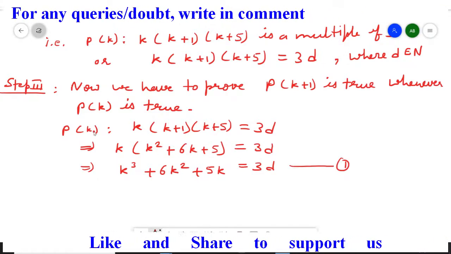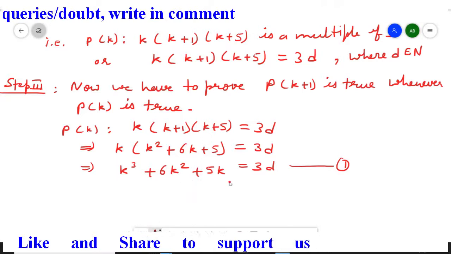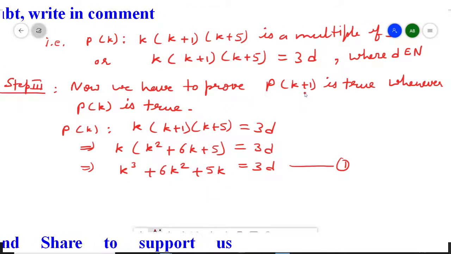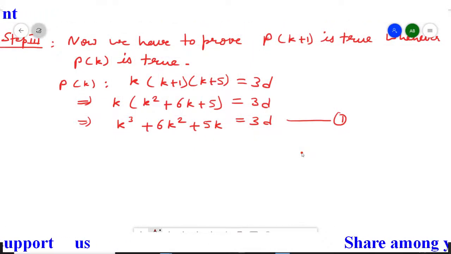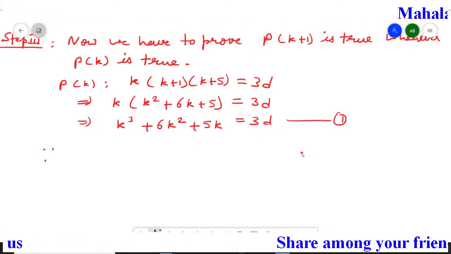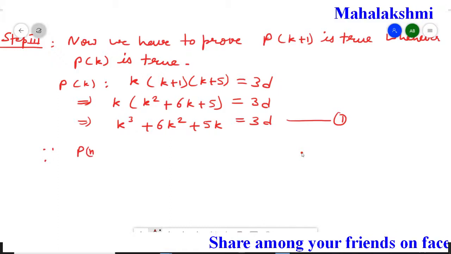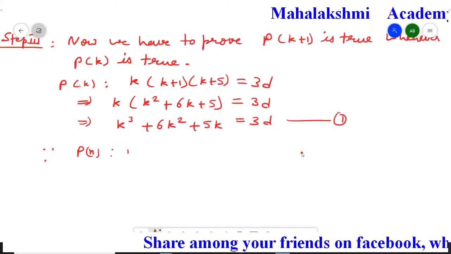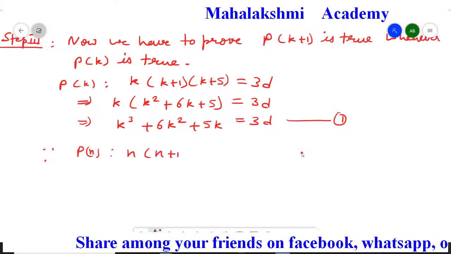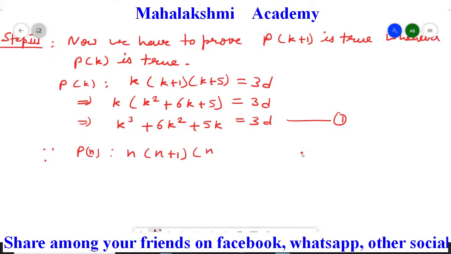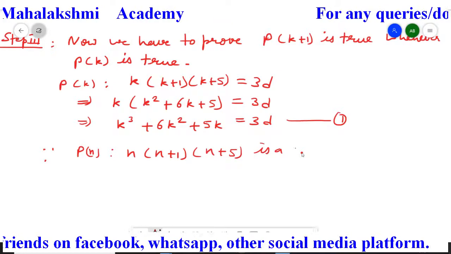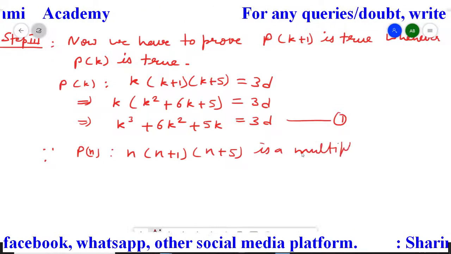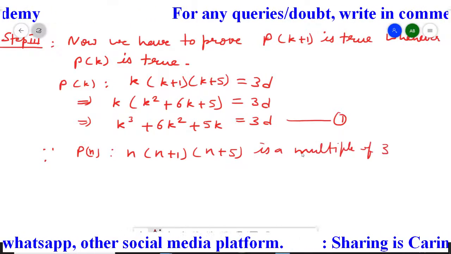Now with the help of this Pk statement, that is this equation, we have to show that Pk+1 is true. In our given statement, Pn is n(n+1)(n+5) is a multiple of 3.